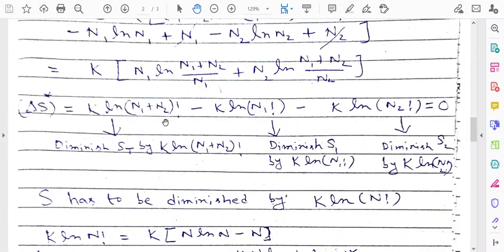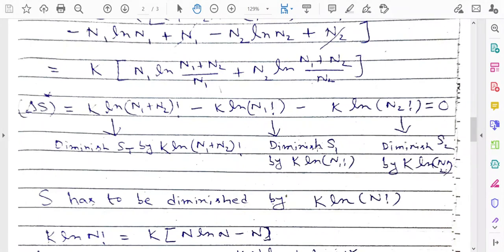Actually this term comes from ST, that is the total entropy after the mixing. So the original expression of entropy S will be such that in the expression of ST you have to reduce it by k ln (n1 plus n2) factorial, that is there should be some minus of k ln (n1 plus n2) factorial. This term comes from S1, that is the entropy of the first compartment.